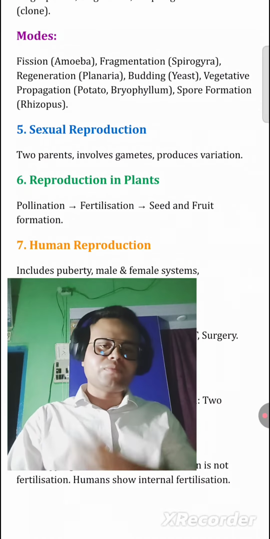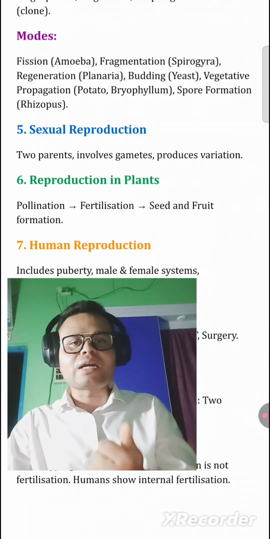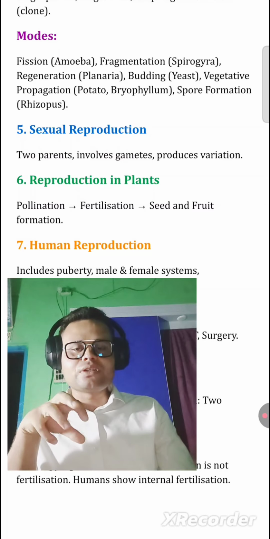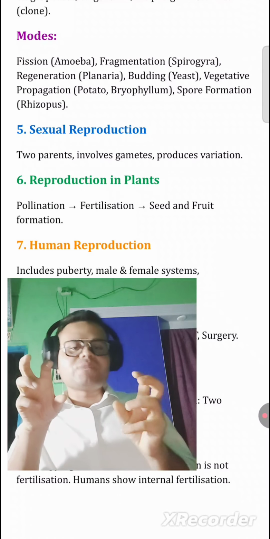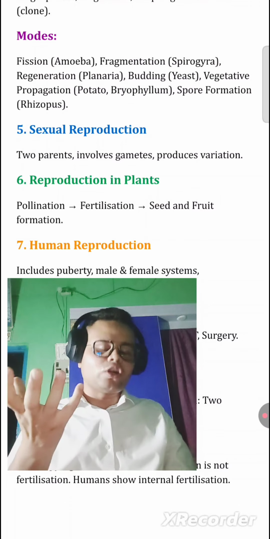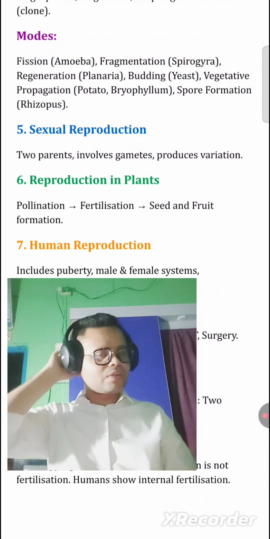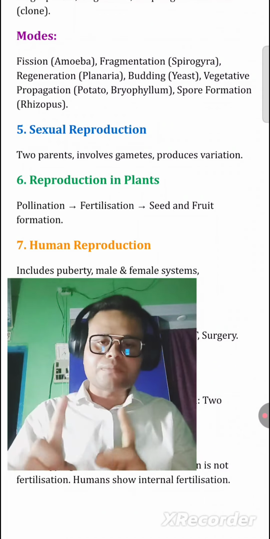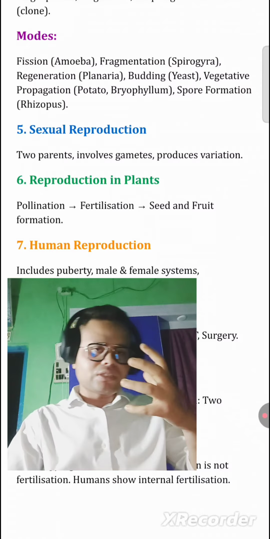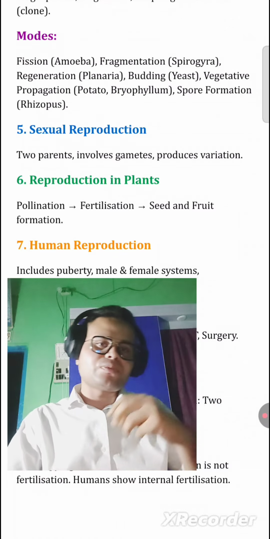Next, sexual reproduction. Two parents are involved, gametes are involved, and variation is produced. That is known as sexual reproduction. There is a union of the male gamete and the female gamete. When both combine, the gamete becomes a zygote, and the process is known as fertilization. In this, the male and female gametes combine. So it involves gametes and produces variation. This is known as sexual reproduction.